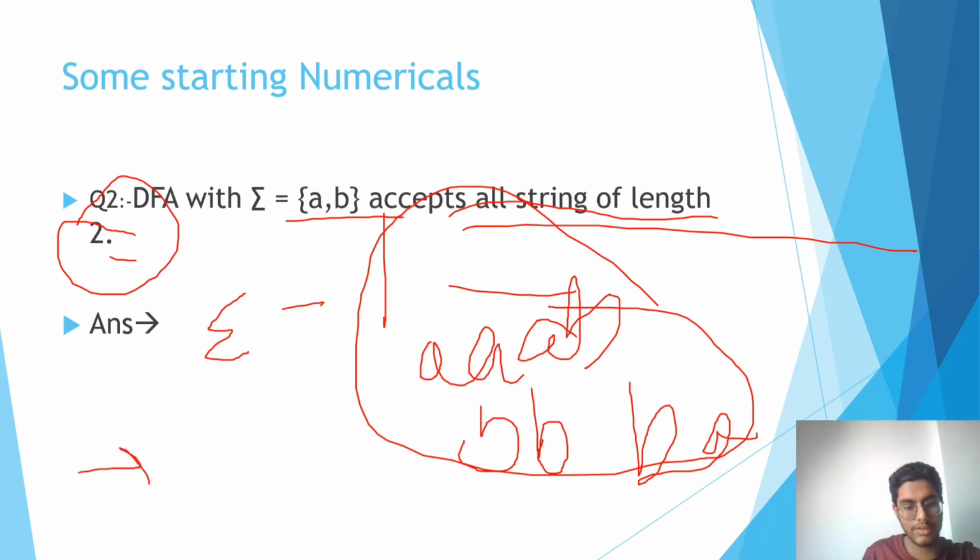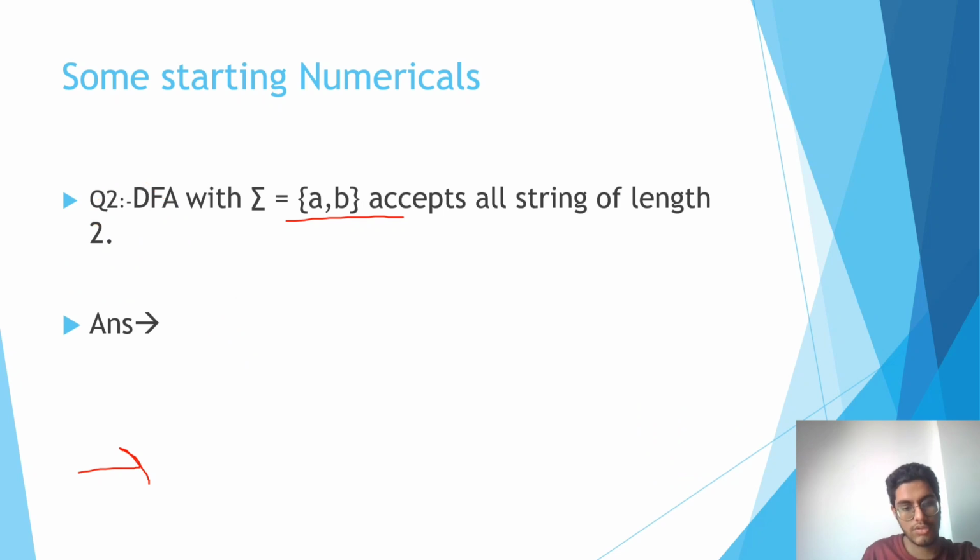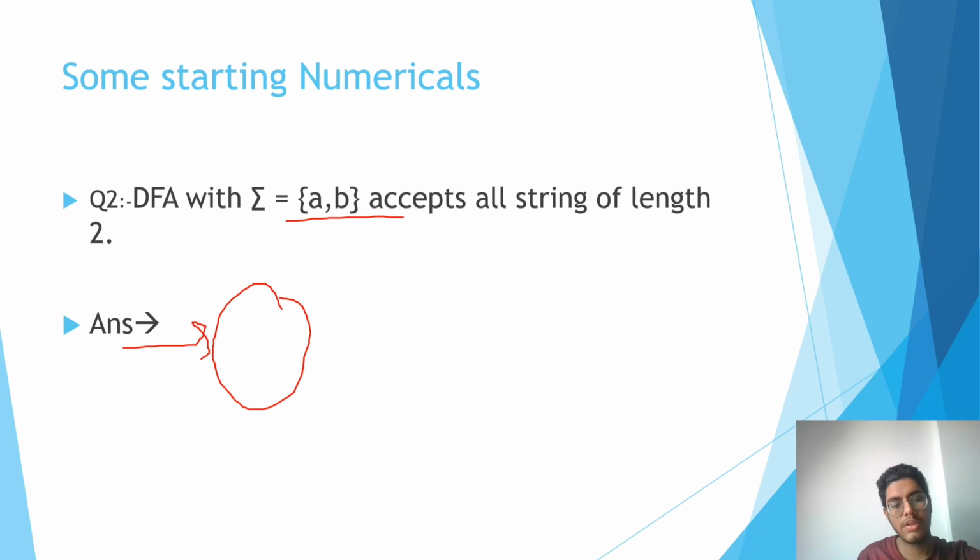Let me erase it first. So how will we describe this automata? We can make this automata like this; this can be the input. Now only two symbols, so q naught. We can pass A or B, it doesn't matter, so we can write A comma B. If anything comes, the transition is defined, right?